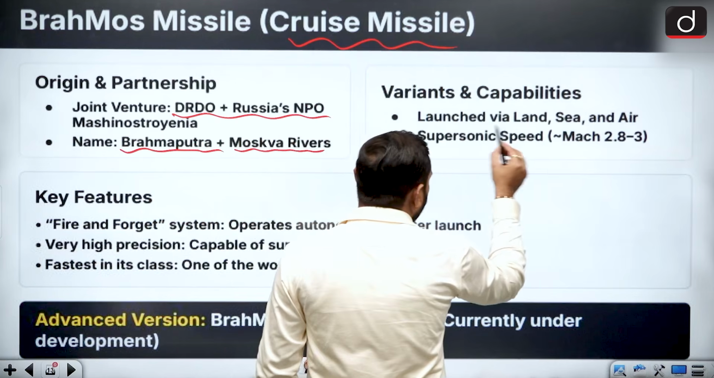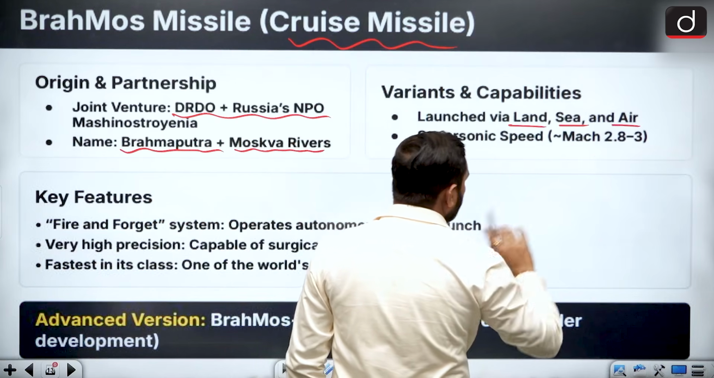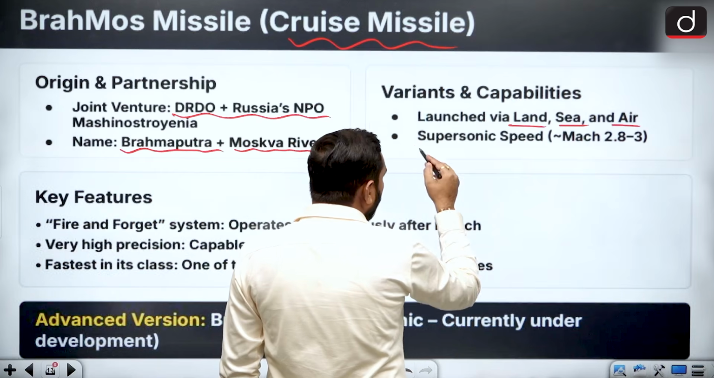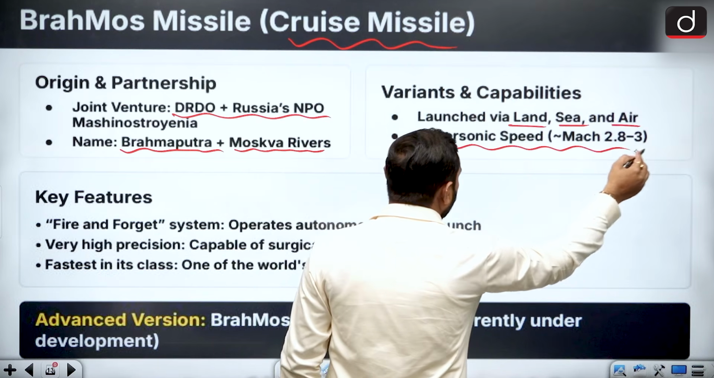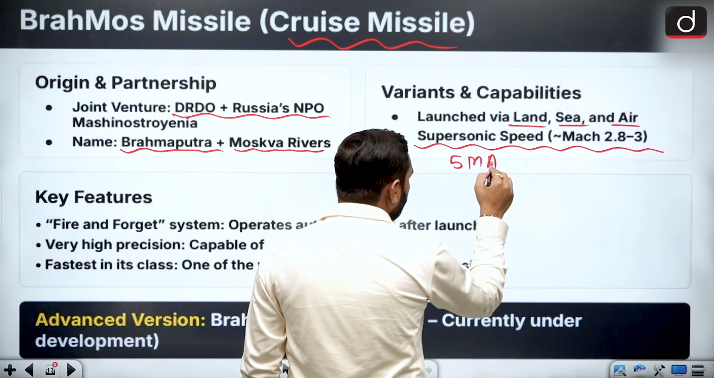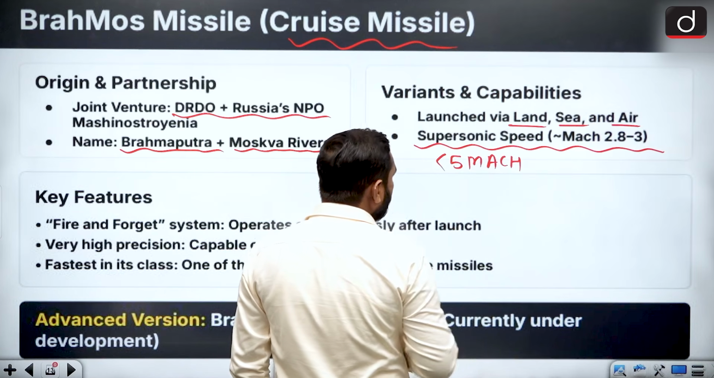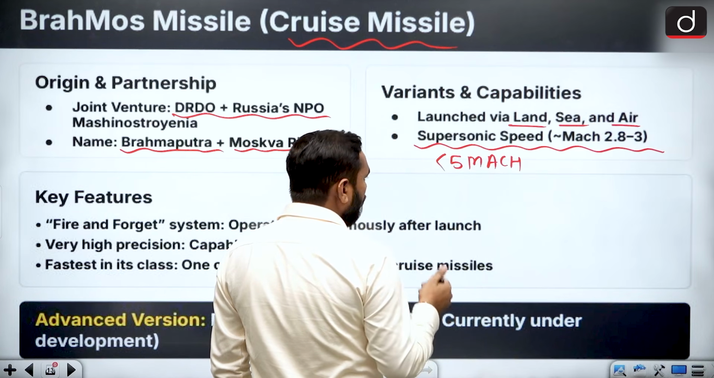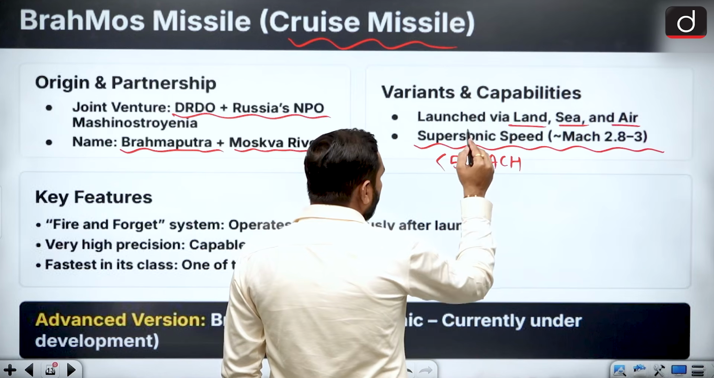It is launched from land, sea and air. It can be launched from anywhere and has supersonic speed. As I already told you, less than 5 Mach. So a speed of less than 5 Mach, the supersonic group. So this is a very important one.